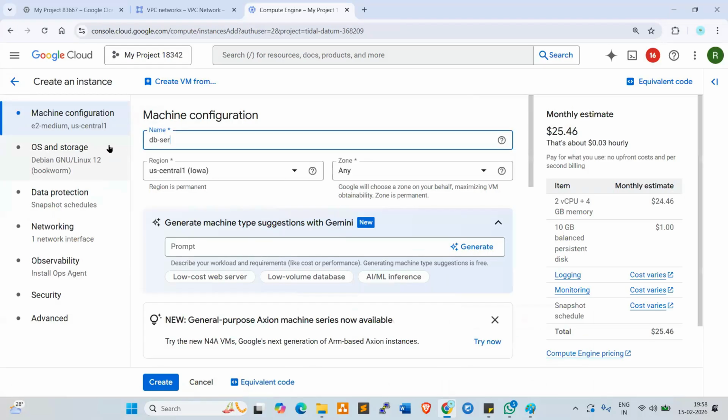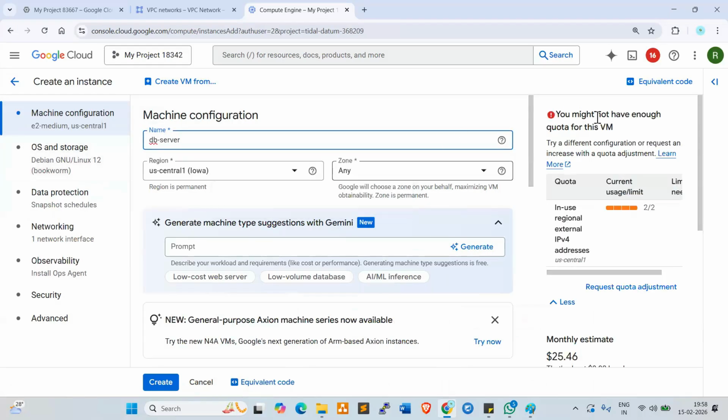DB server. Look at here. It is not allowing. Only two servers. Okay, so it is not allowing a third one. Fine. Anyways, we can check the two servers. We can check the communication between two servers.